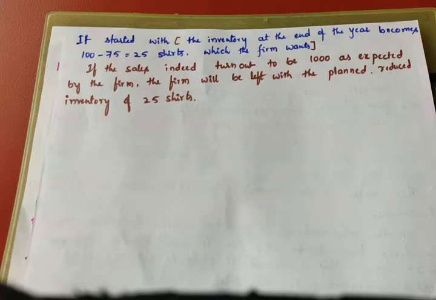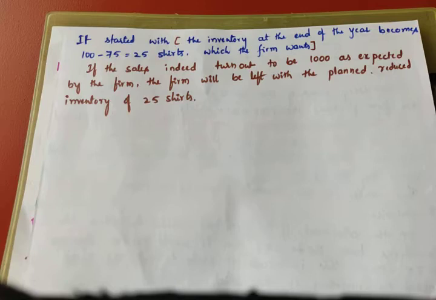To keep 25 shirts as an inventory, they should sell 75 shirts out of 100. Don't forget, 100 is the inventory. So out of 100 they should sell 75. Only then can they keep 25 shirts as an inventory. So this is planned decumulation.